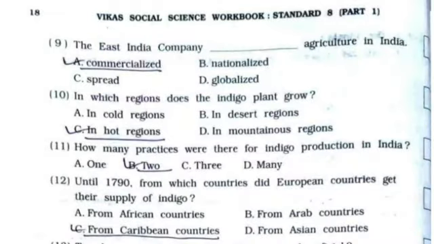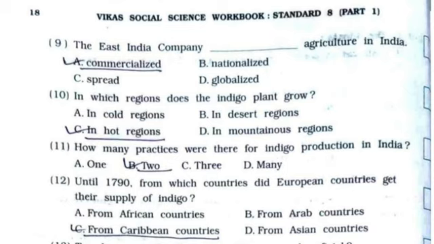9th, the East India Company commercialized agriculture in India. It's option number A. 10th, in which regions does the indigo plant grow? It's option number C, in hot regions. 11th, how many practices were there for indigo production in India? It's option number B, 2.